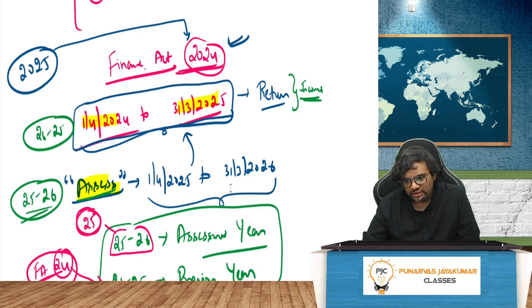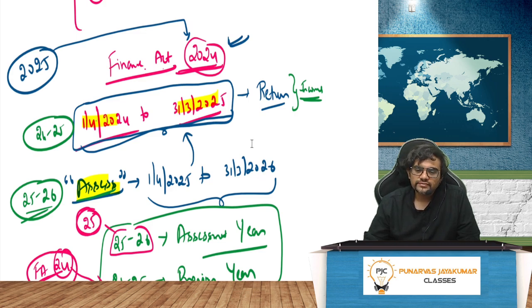The income that you are earning in this year will be assessed in which year? The next year, because the income tax department will not assess it this year. You'll have to earn the income till 31st March. When will the assessment happen? Next year, 1st April 25 to 31st March 26.